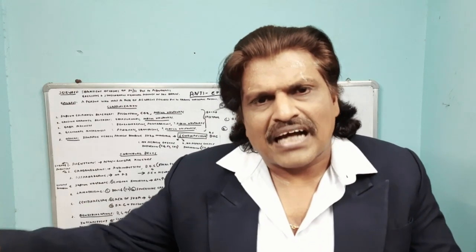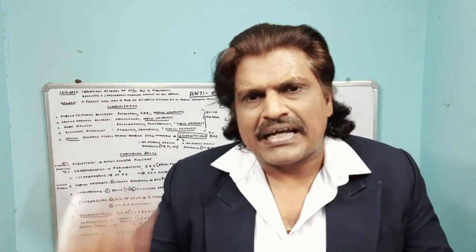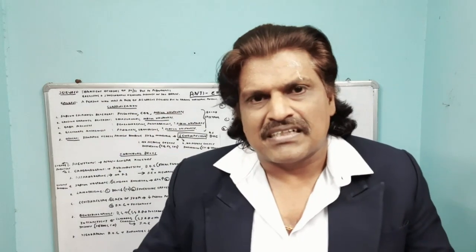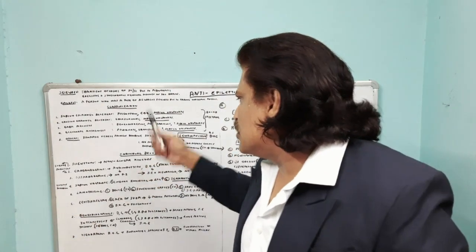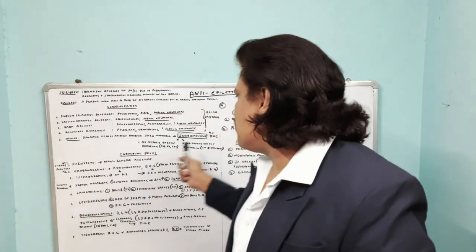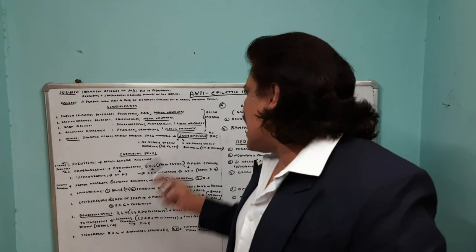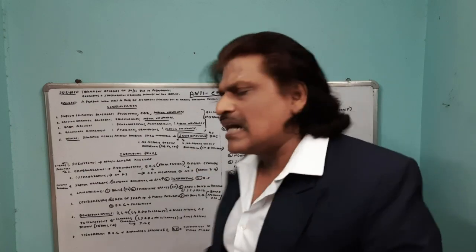So the drugs which get metabolized by hepatic enzymes get metabolized fast and therefore their duration of action decreases. So these are hepatic enzyme inducers. Then we have hepatic enzyme inhibitors. The hepatic enzyme inhibitor is sodium valproate.